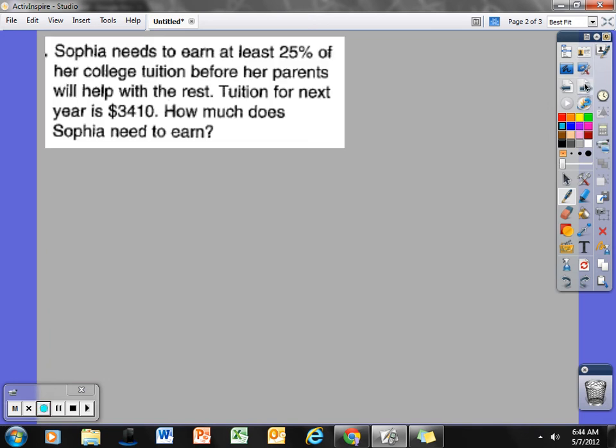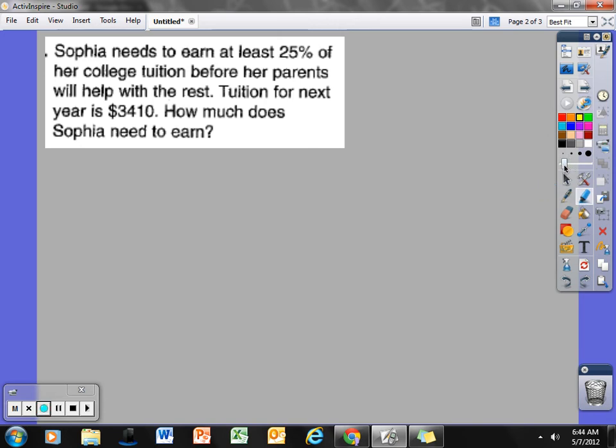Take a look at the first question here. It says Sophia needs to earn at least 25% of her college tuition before her parents will help with the rest. Tuition for next year is $3,410. How much does Sophia need to earn? First of all, I would love to go to the college that Sophia is going to and only paying $3,400 essentially.